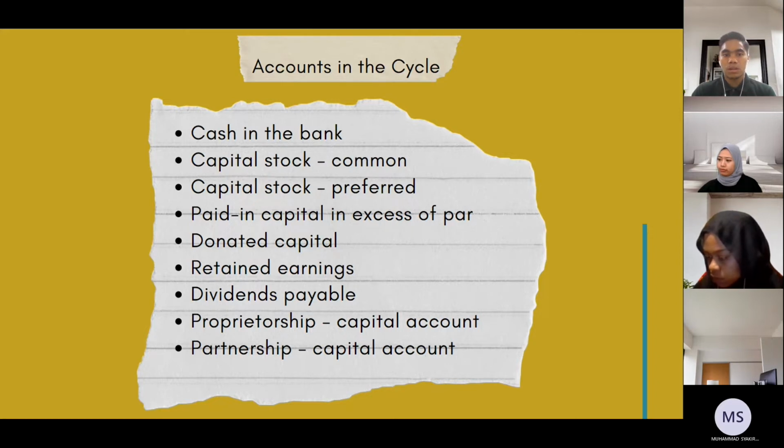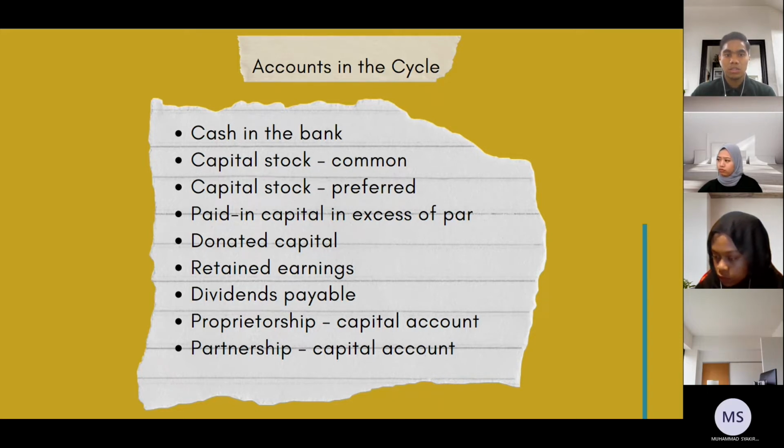Capital stock preferred shares are company shares that have dividends that are paid to shareholders before ordinary share dividends are paid out. Okay, paid in capital in excess of par.